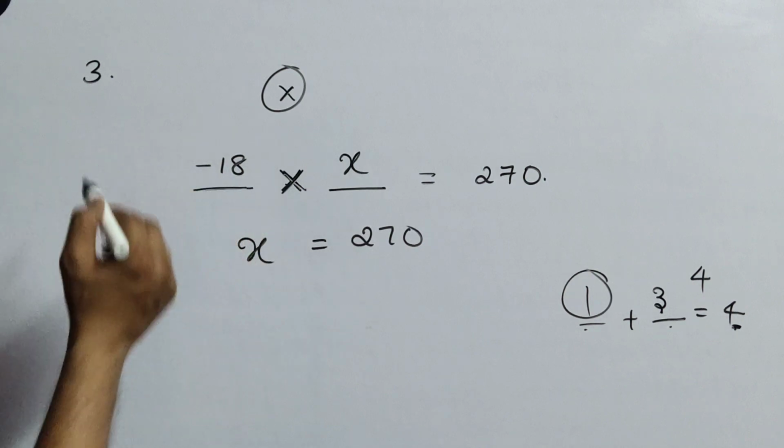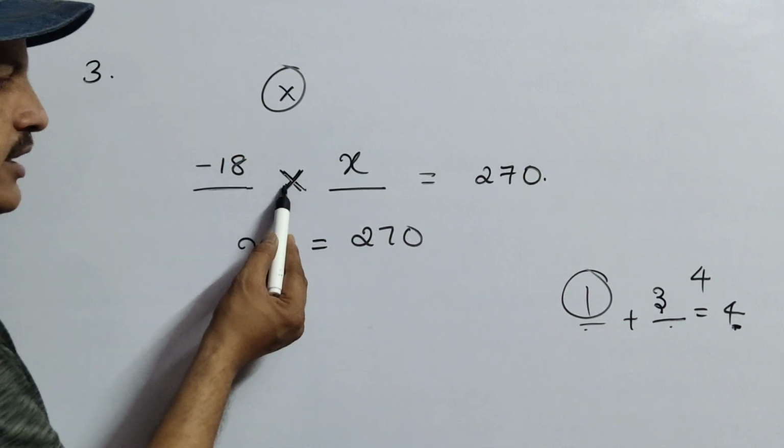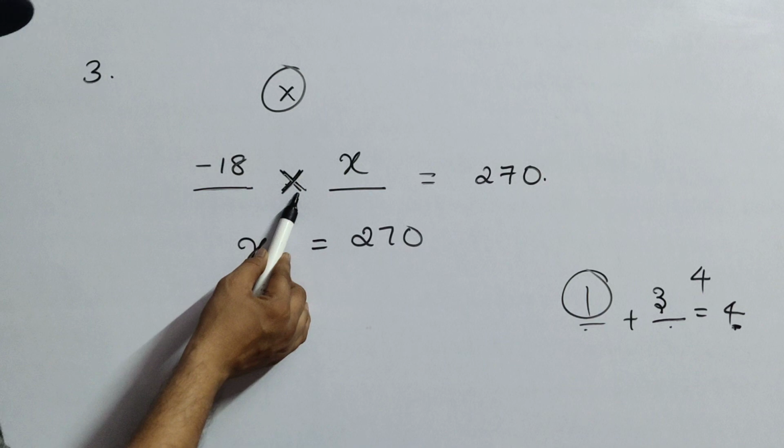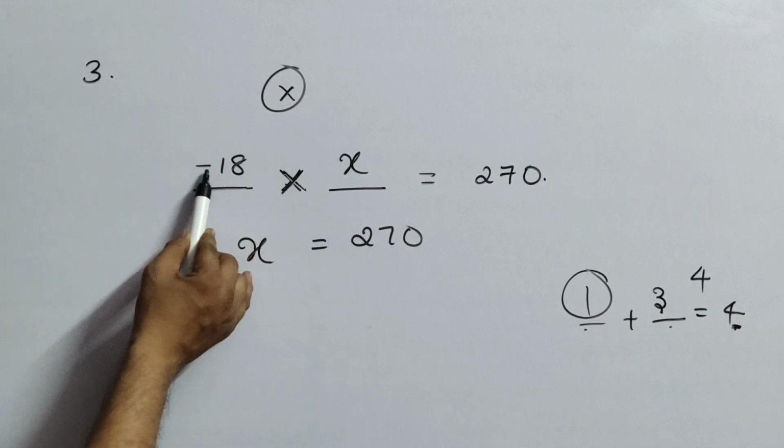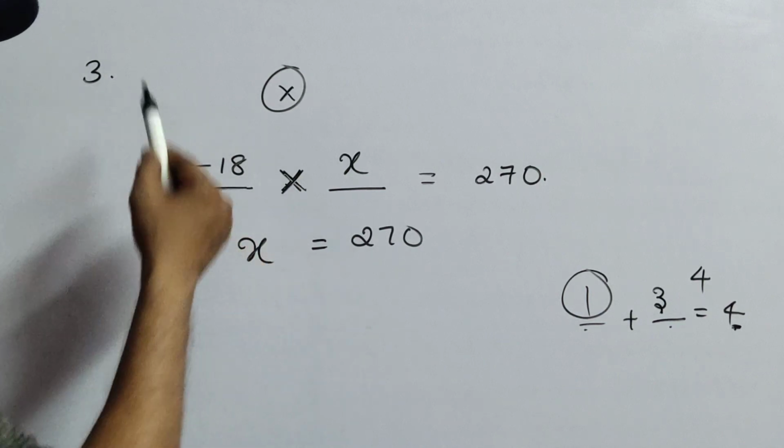Minus 18 into x: when into is there before any number, then this minus 18 will go as a division.